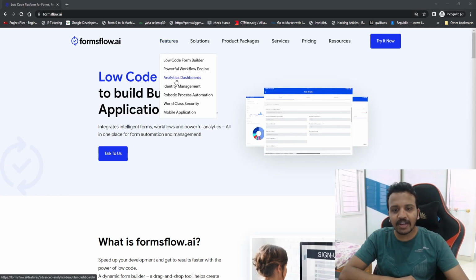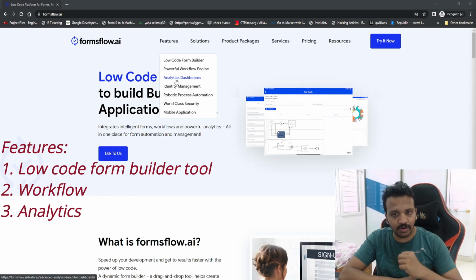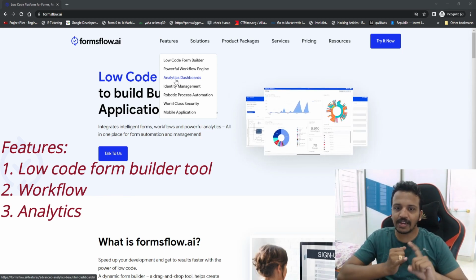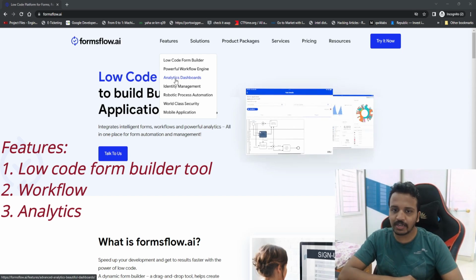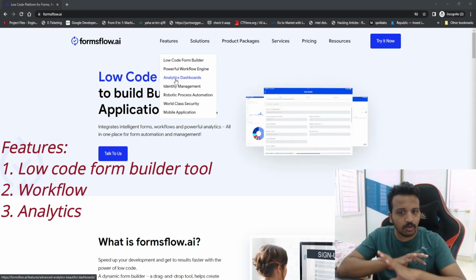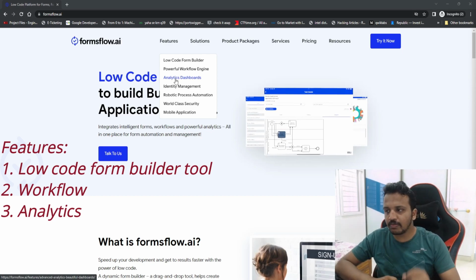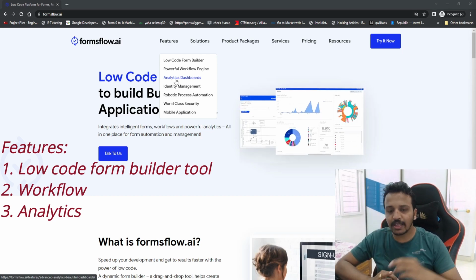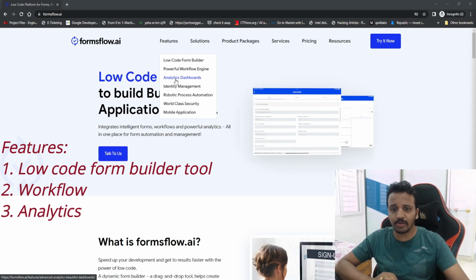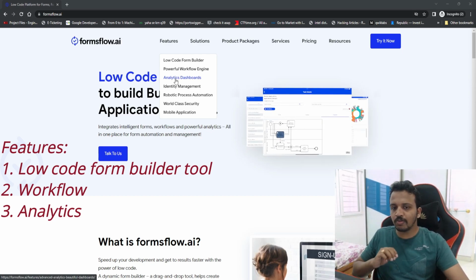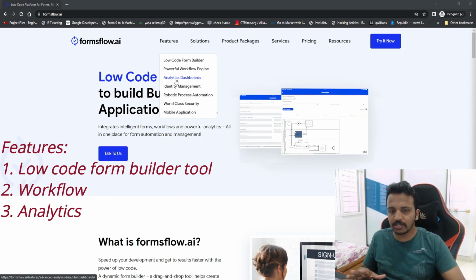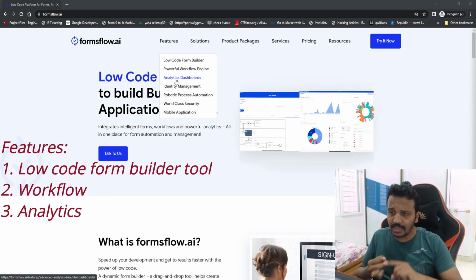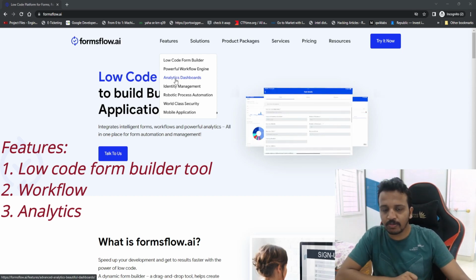Then we have the analytics dashboard. Formsflow.ai provides us analytics by making use of Redash. What features we have in Redash and what the use cases are, we are going to go into depth in the coming videos in the same playlist series. This video is just an overview of what Formsflow.ai is, what options are available for us, how we can proceed further, and all such insights you can get from this video.